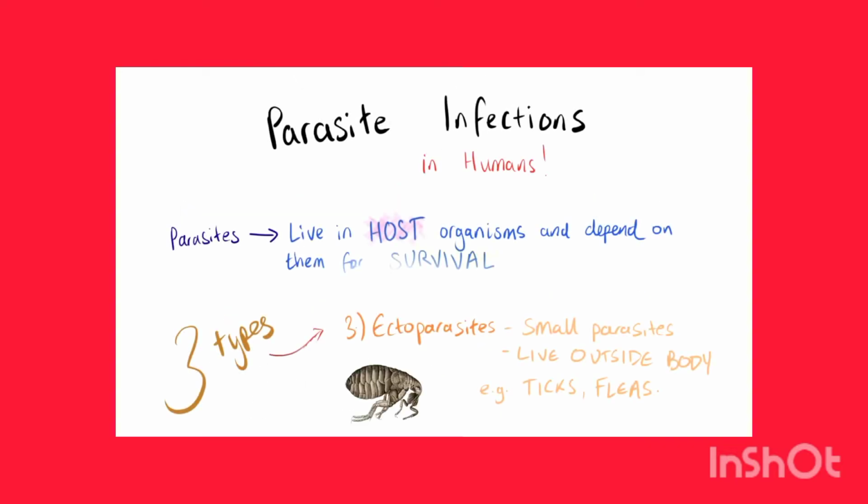Ectoparasites are a third type of parasites which affect humans. They are small organisms that live outside on the body, and these include ticks and fleas.